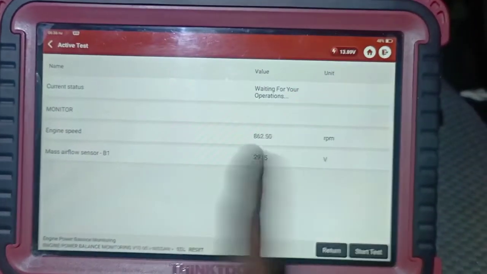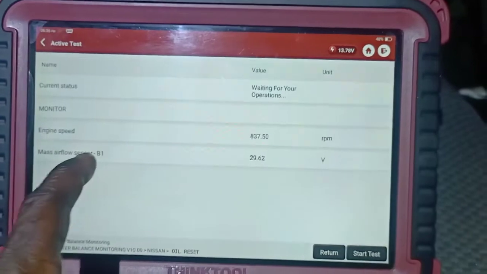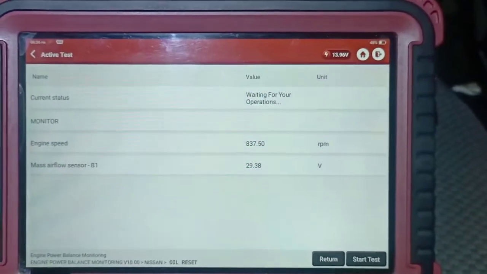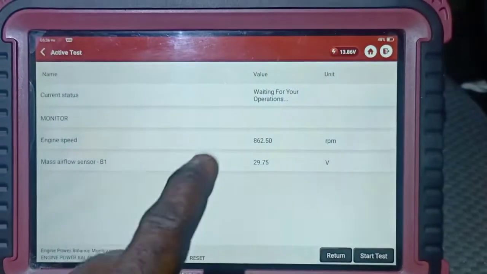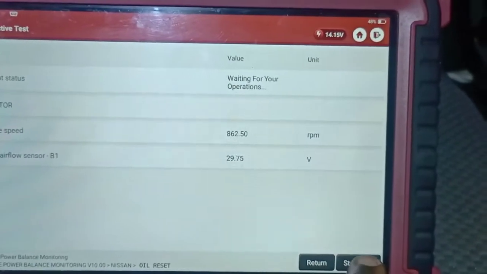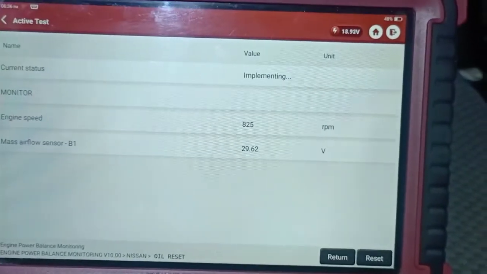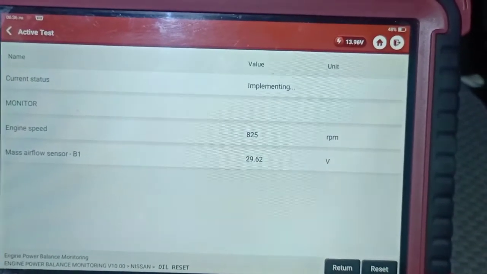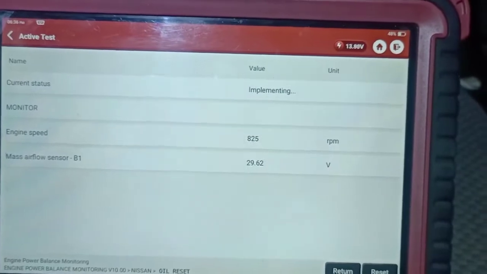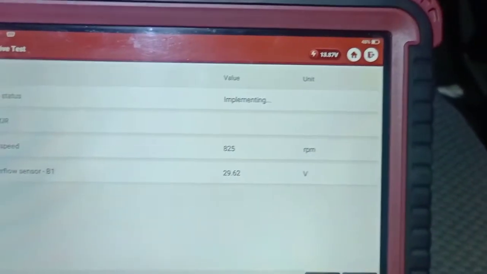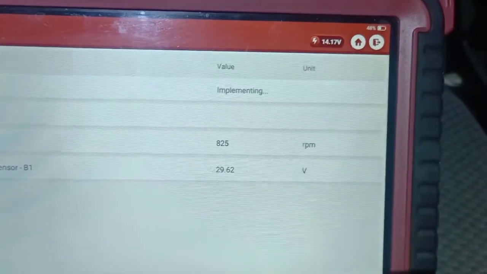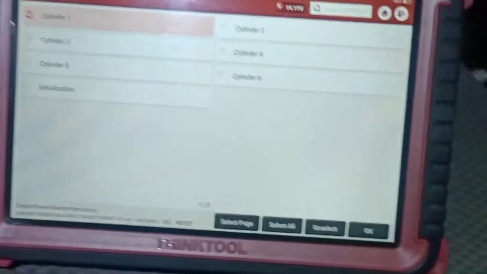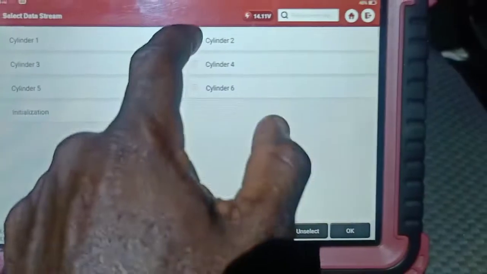You'll see the RPM, engine speed, the mass airflow. As I said, this is voltage, not percentage, but I still believe this mass airflow should be cleaned. So we're going to start the test, and we must see the RPM drop. I'm hearing it dropping, I'm feeling it dropping. It's running the test, so number 1 is contributing. So I'm going to go on and cut number 2.